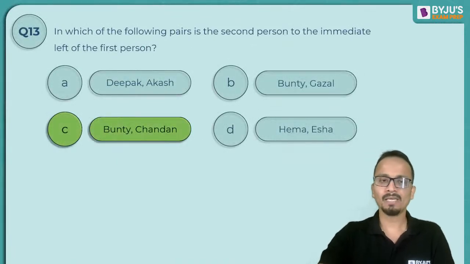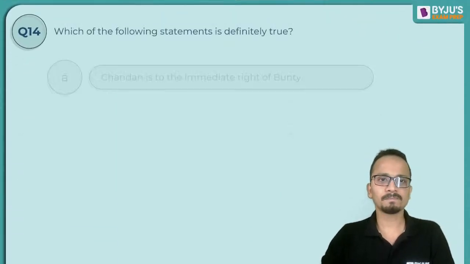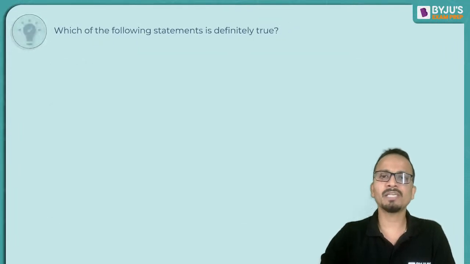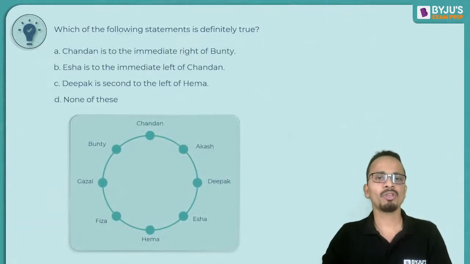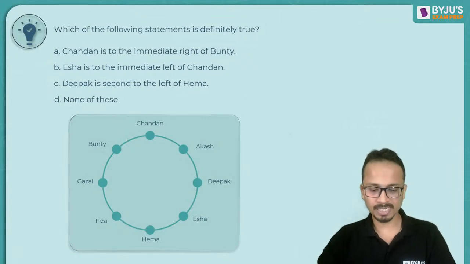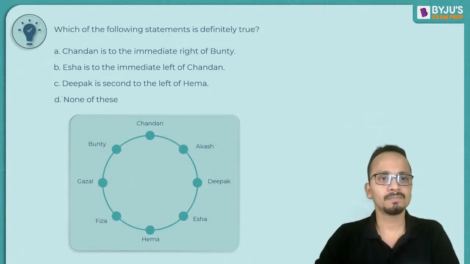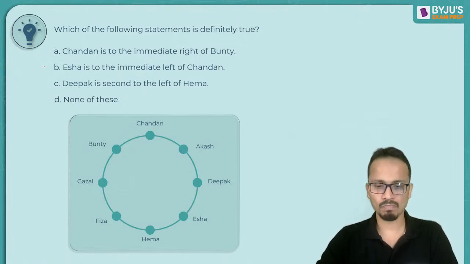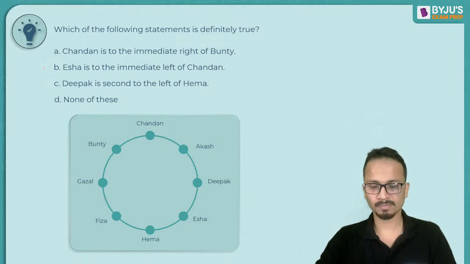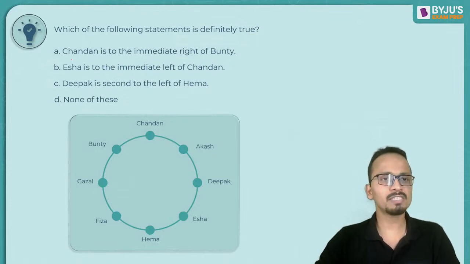All right. Next, question number 14. Which of the following four statements is definitely true? Now, the first statement: Chandan is to the immediate right of Bunty.